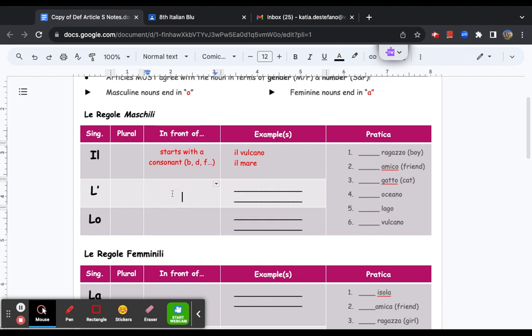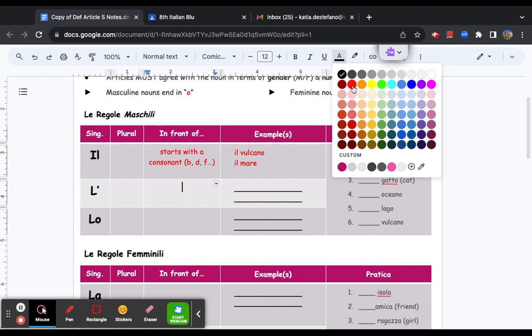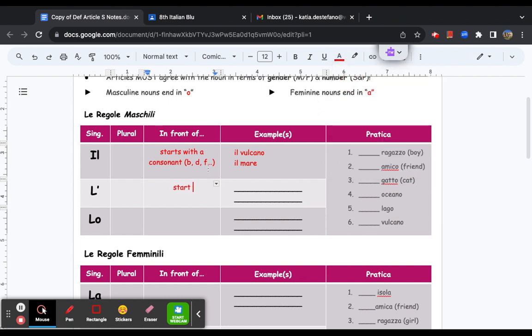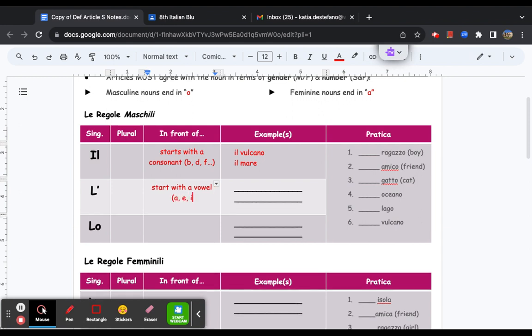Next thing here, again, l'. Here we're starting, these are words that start with a vowel. Now, if you remember our vowel dance from the beginning of the school year, we know it is A, E, I, O, U, and sometimes Y, but we don't really have Y in Italian. Here we have the example of l'oceano. Oh, l'oceano. Okay. Oceano starts with a vowel O. We might even have the example of the friend, l'amico.